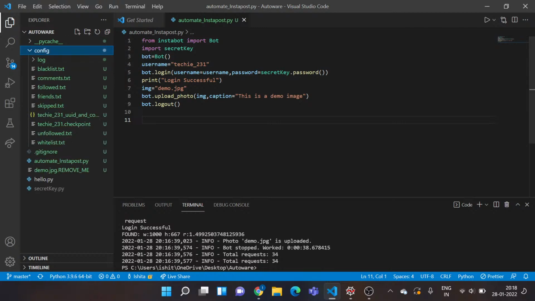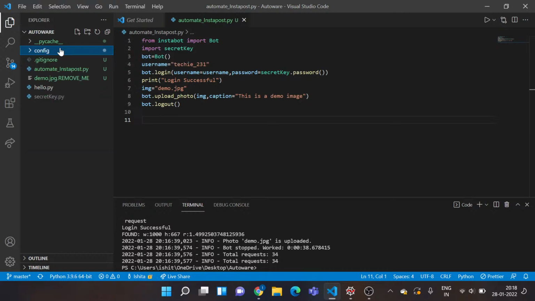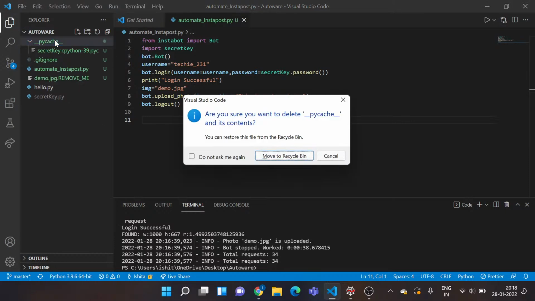Remember, once you run this code, there will be a config file created over here. Make sure to delete it once you have executed your code, because this stores all the cookies that you have created by logging into Instagram and performing your tasks. If you don't delete this folder, the next time you run this code, it won't work. So make sure to do that, because it gives out some errors related to ongoing sessions and stuff. So I'll just delete it. I'll delete this one too.